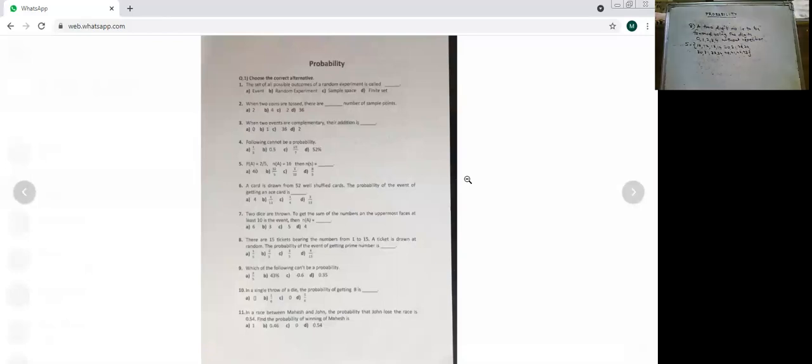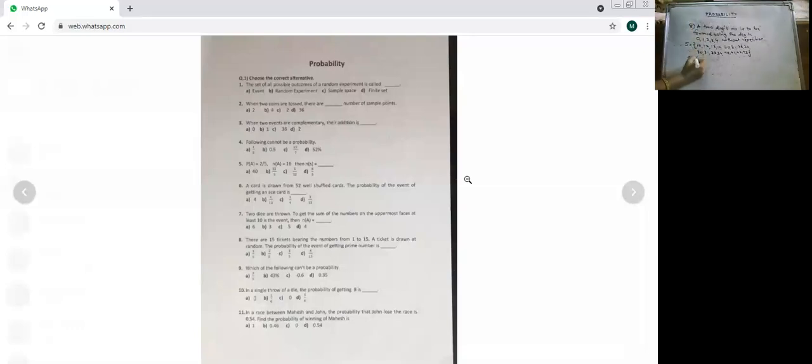Here also they may ask you, whenever number ke sums are there, you should know even, odd, prime. Okay, sometimes they may ask you greater than 40. So greater than 40 में 40 नहीं आएगा, remember that. Has to be strictly greater than 40. So 41, 42, 43 would come. Okay. And lastly,